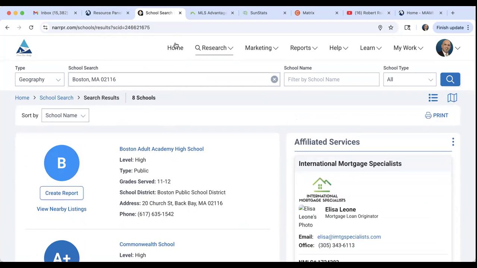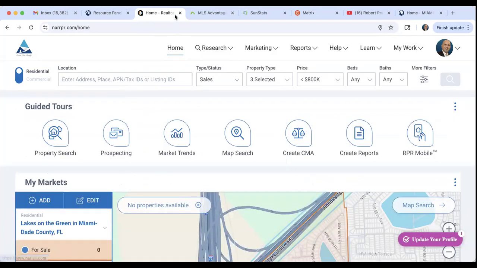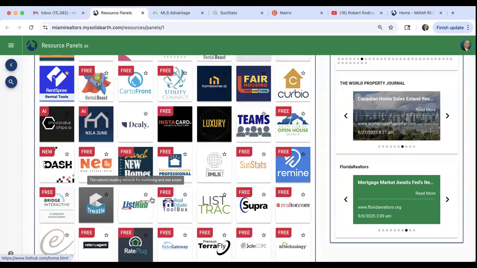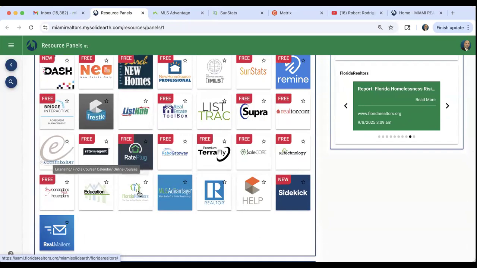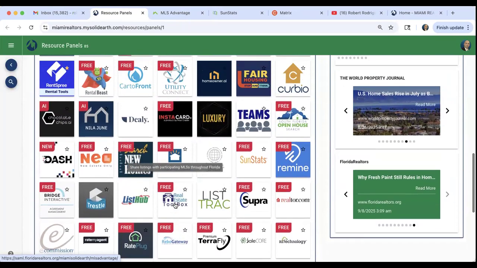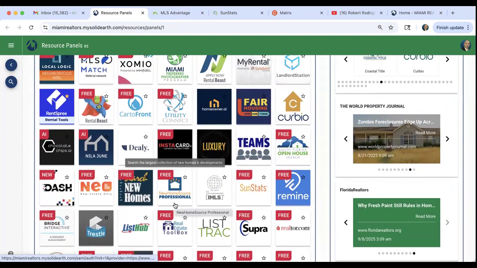So, I mean, RPR guys, tune in tomorrow, 10 a.m. You'll learn more about RPR. All right, so searching outside of our local area, you have MLS Advantage for Florida, and you have RPR nationwide. All right, great, great tool.